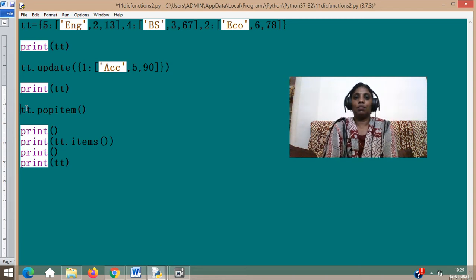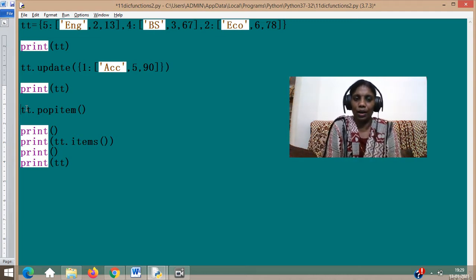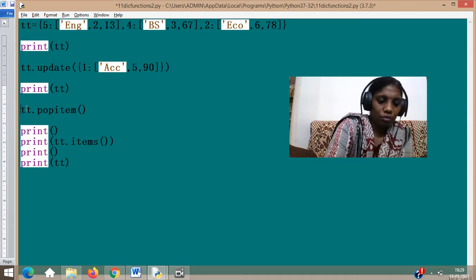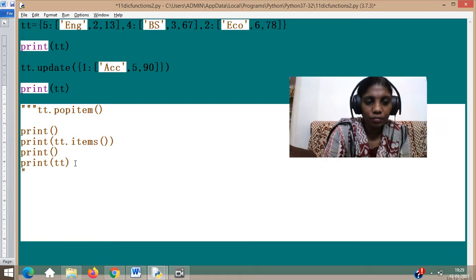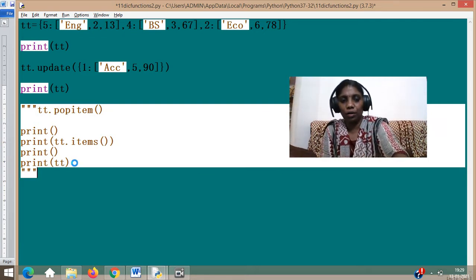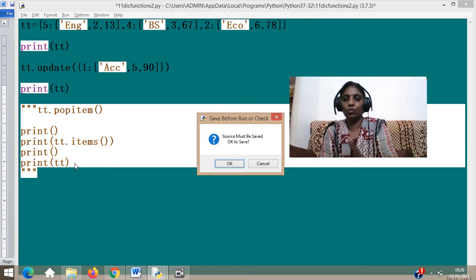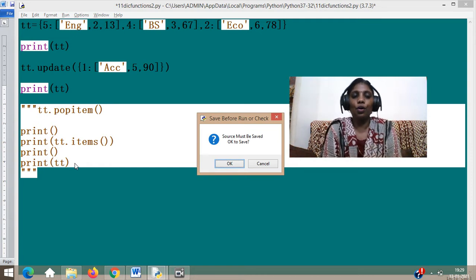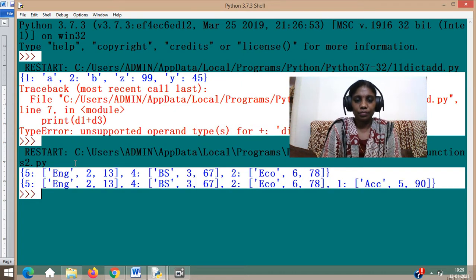Here also, that is done by popitem. Popitem does the job. So popitem is simply given, no argument is required. When it is given like this, it will be removing the last. So basically, if I put this in comment, and now you have to print there. First print will give English, BS, Echo, that is 5, 4, 2, those sections, whereas in your second print the updated also will come. So here it is, you can see that, isn't it?